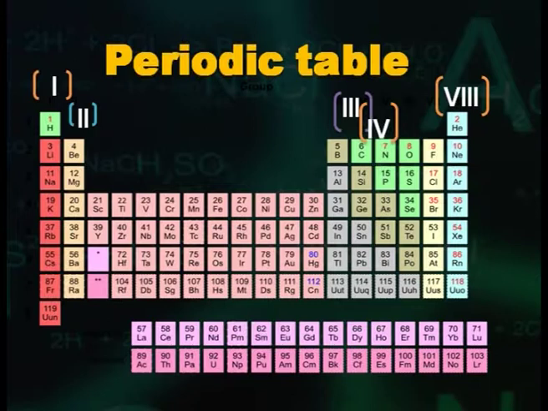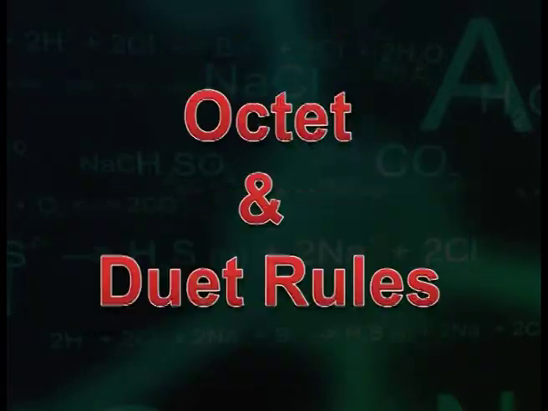This means that these gases can stand on their own or donate electrons to another element, but they cannot accept any more electrons because the electrons have to satisfy the octet rule, the octet and duet rules.